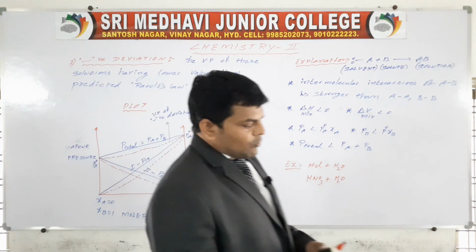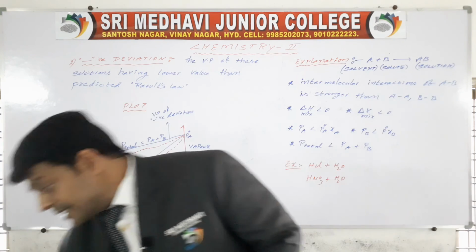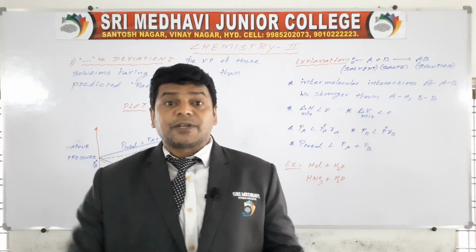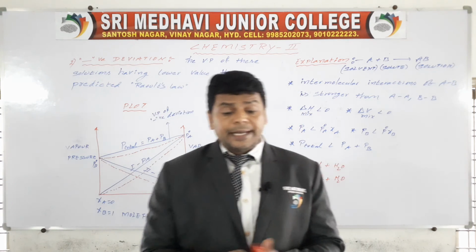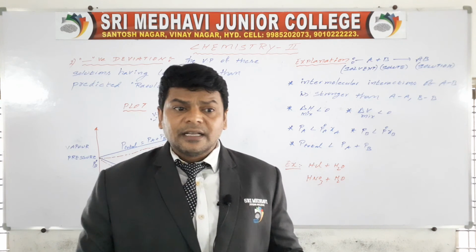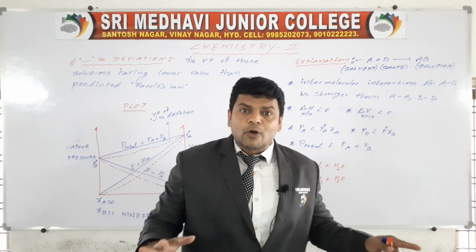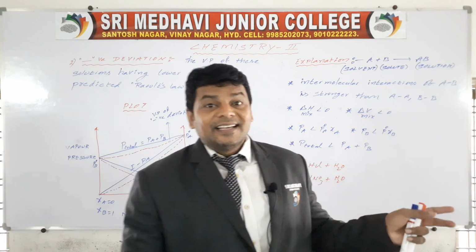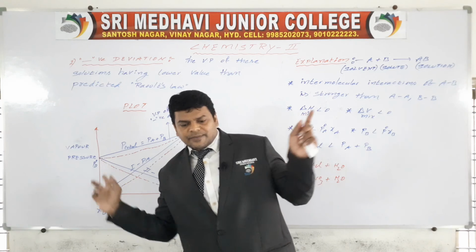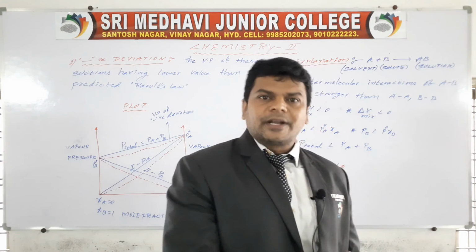So what we discussed in this class: non-ideal solutions, types of non-ideal solutions. What are non-ideal solutions? The solutions which do not obey Raoult's law at any concentration or entire concentration and temperature are called non-ideal solutions.